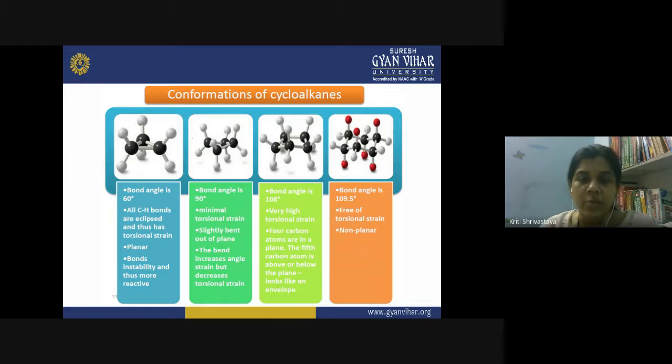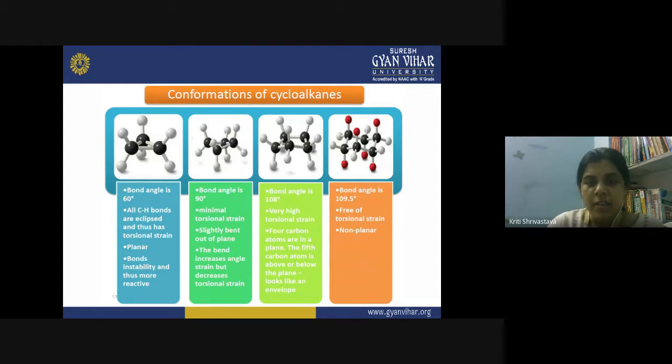Then see cyclobutane: the bond angle is 90 degrees. Minimal torsional strain is present here, but it is a slightly bent structure. One carbon is out of the plane of the molecule, and this bend increases the angle strain but decreases the torsional strain. Then come to the cyclopentane molecule, where the bond angle is 108 degrees, with very high torsional strain. Four carbon atoms are in one plane, and the fifth carbon atom is pointed like this. So this is like an envelope, and we call it the envelope structure of cyclopentane.